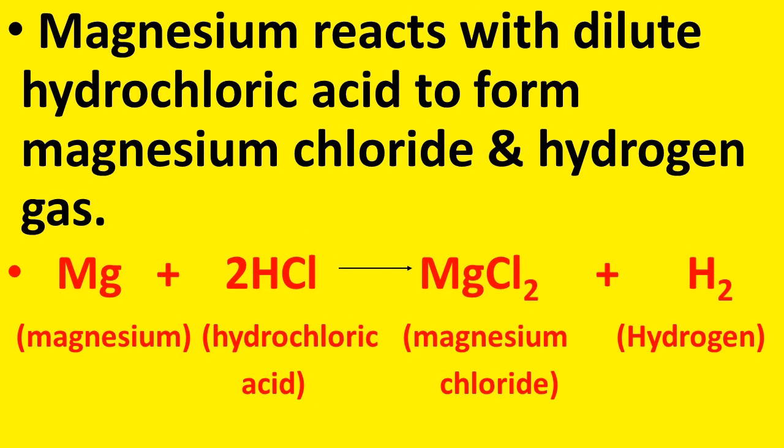Now, let us take another example. Magnesium reacts with dilute hydrochloric acid to form magnesium chloride and hydrogen gas. This can be represented as Mg plus 2HCl gives MgCl2 plus H2. Here also magnesium is a reactive metal which reacts readily with hydrochloric acid and forms its corresponding salt. What is that corresponding salt? MgCl2, that is magnesium chloride. At the same time, hydrogen gas is released.